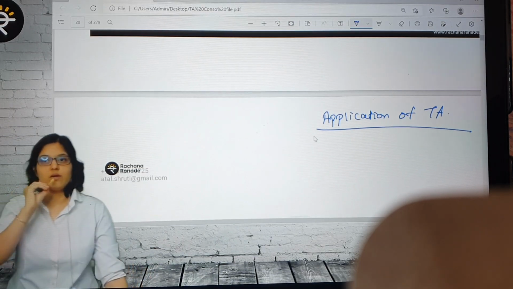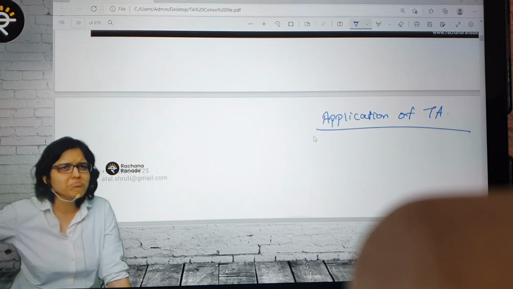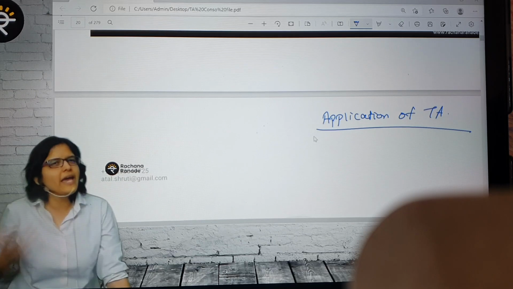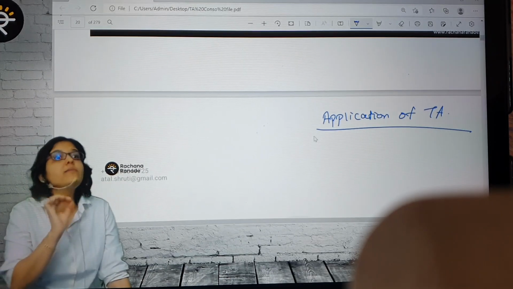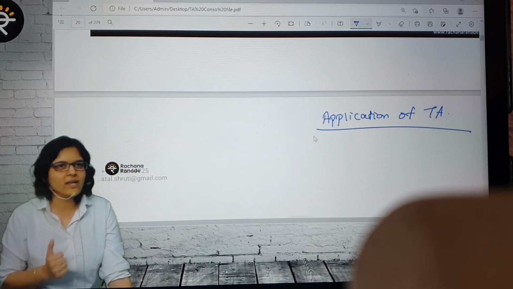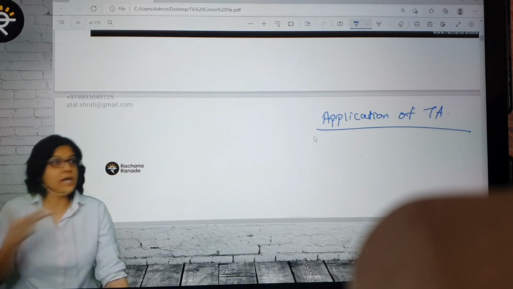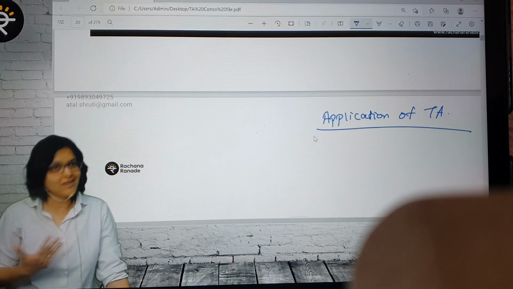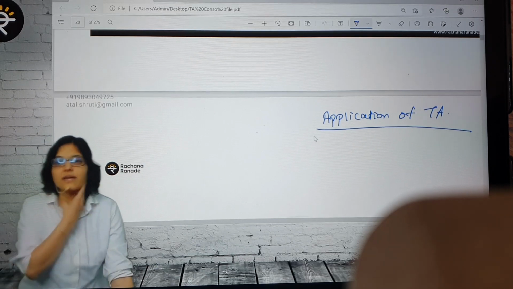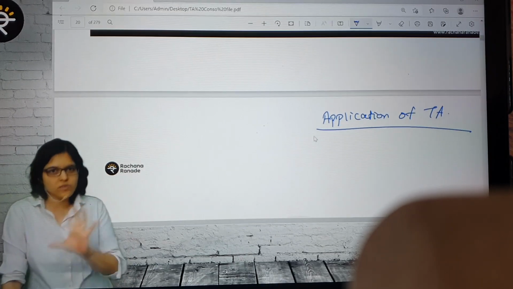Why is learning technical analysis important? Can you apply this only and only for stocks? You can apply it to any asset class which is traded on any market, not only the stock market. In simple words, with technical analysis, can you predict the movements in stocks? Yes. In commodities like gold? Yes. In bonds? Yes. In crypto? Yes. So technical analysis can be used for any asset class which trades on some market. That's it.